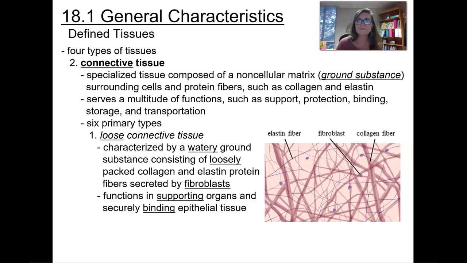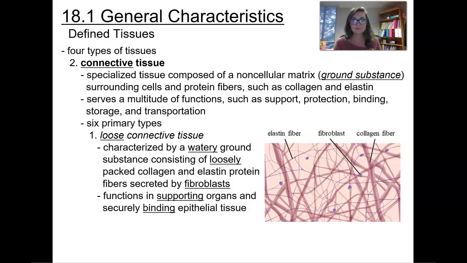We first have here the loose connective tissue that you're going to be able to see. This is going to be characterized by a watery ground substance that consists of loosely packed collagen and elastin protein fibers. So you will see the elastin fibers are going to be the skinny purple fibers there, and then the collagen fibers are going to be the thicker fibers. So the collagen is going to help with structure and support. It is going to help to, let's say, keep your face from sagging, things like that. So you start to lose collagen as you get older.